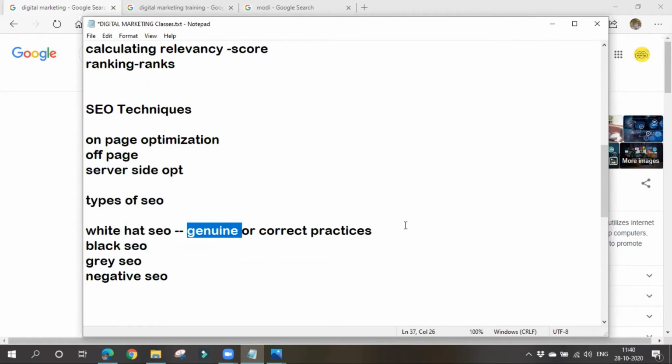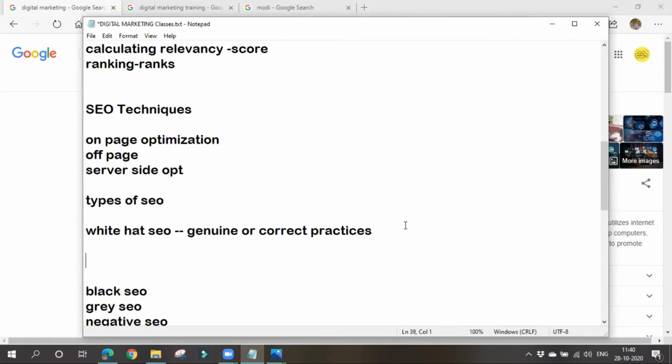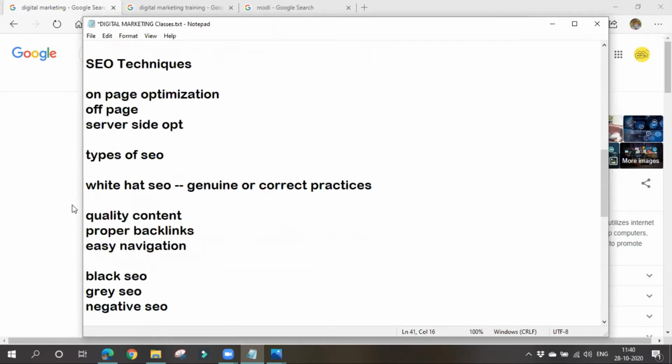Here, the practices we go through are giving some quality content in our website, and also having proper backlinks. I'll say what these backlinks are later. If we are providing easy navigation, and if our page loading speed is good, and maintaining a mobile friendly website, the look and feel of our website, all of these come under white hat SEO.